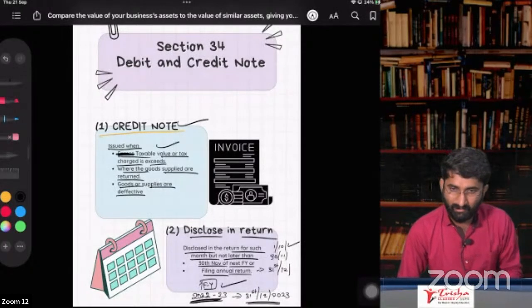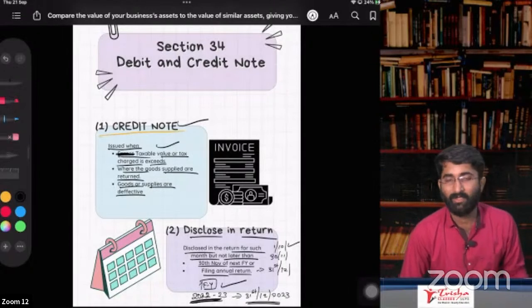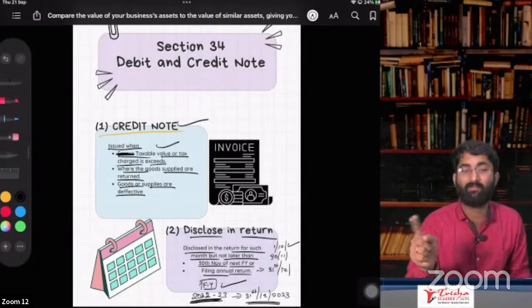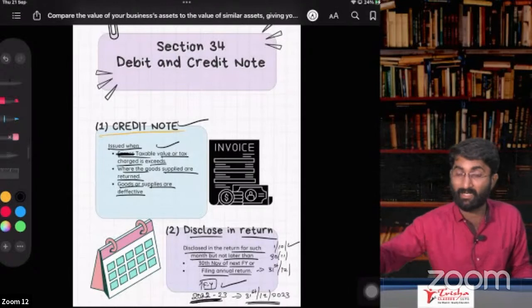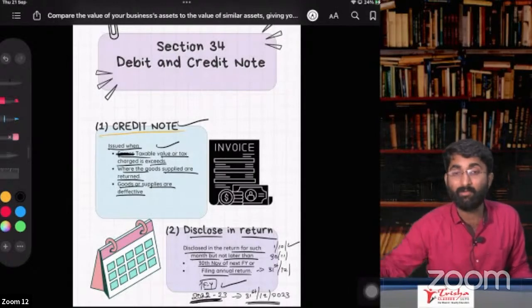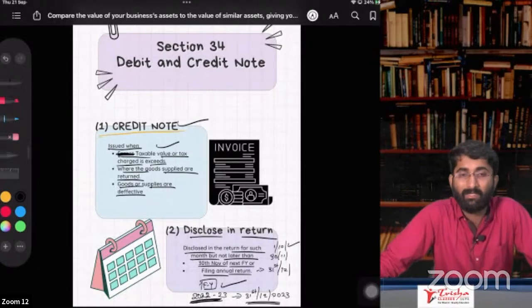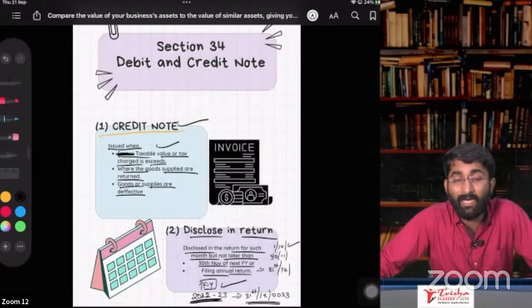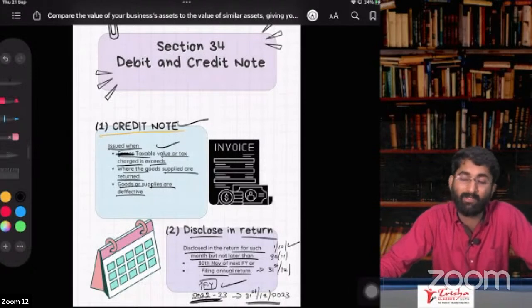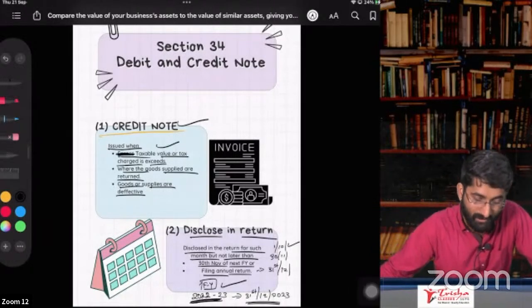Section number 32, prohibition. You cannot collect the tax if you are an unregistered person. You cannot collect more tax. Even if you are registered, you cannot collect more tax. These two points. And section number 33, that is about what? Tax should be mentioned separately in your tax invoice. That is about section number 33.